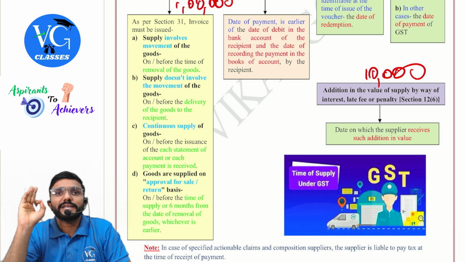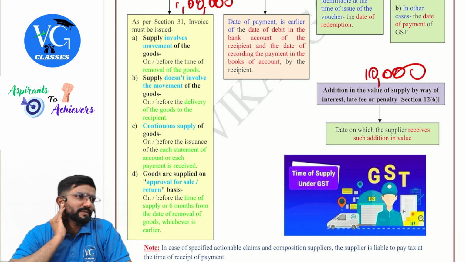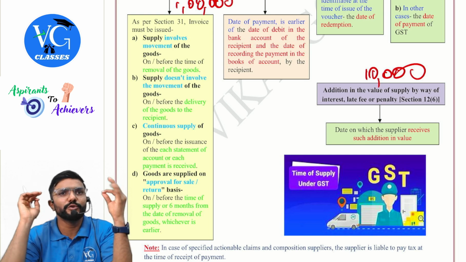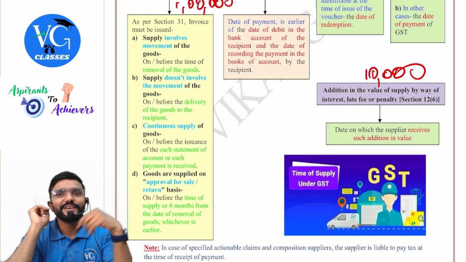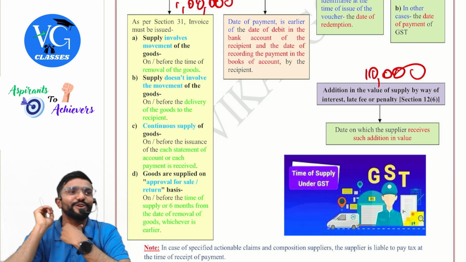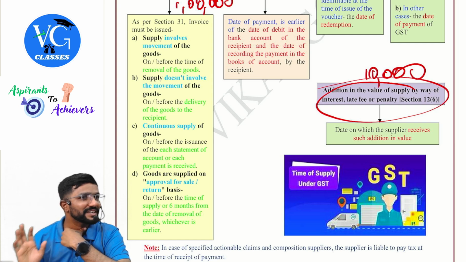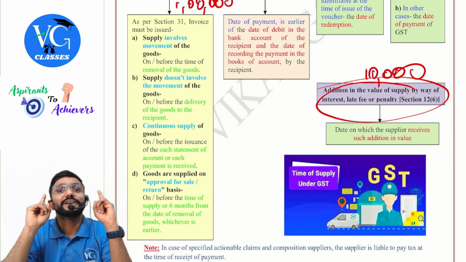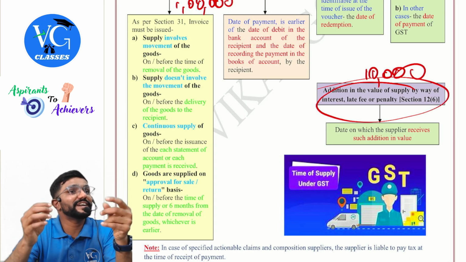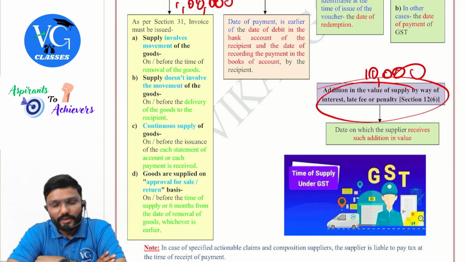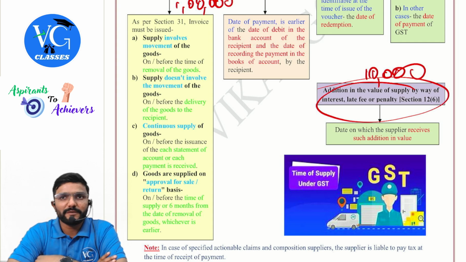So for 10,000, what is the time of supply? The date I received it. Listen, one tricky point here. Normally, when a supplier charges, who is charging this to whom? Supplier to recipient. Sometimes students get confused there also. Sir, interest, penalty and late fee means the government is charging. No, that is not covered here. Who is charging to whom? Supplier to recipient, for delay in payment. So the date of receipt is the time of supply.